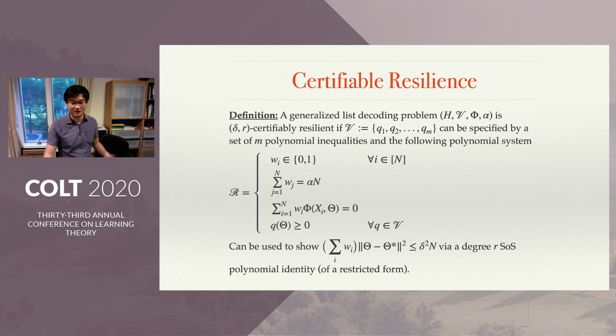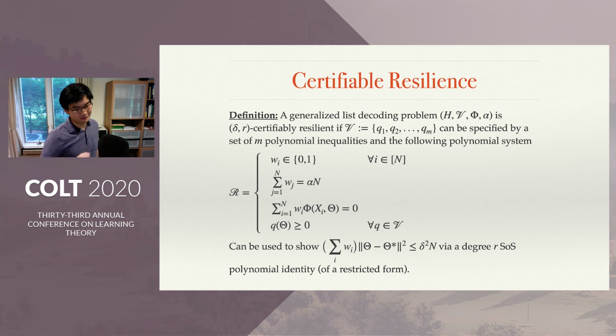So the definition of certifiable resilience: we say a generalized list decoding problem, H, V, phi, alpha, is delta, R certifiably resilient if V can be specified by a set of M polynomial inequalities, and the following polynomial system, R, can be used to show that theta is close to theta star via a degree R SOS polynomial identity of a restricted form. So let me unpack that for you.